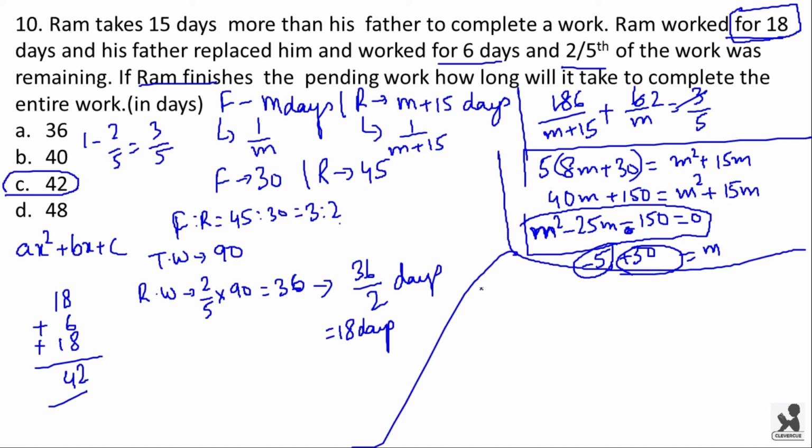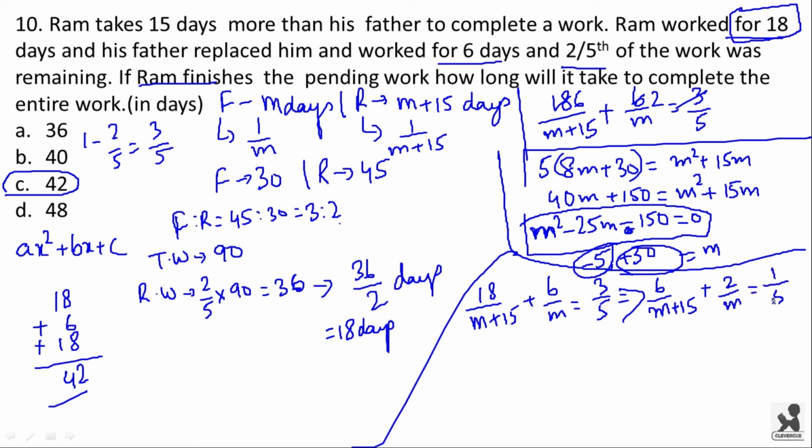Here from this equation we can directly solve the value for m. Let us see how. Here we have 8 by m plus 15 plus 6 by m is equal to 3 by 5. This equation can be written as 6 by m plus 15 plus 2 by m is equal to 1 by 5. Here you can see that there is 6 in the numerator towards our left hand side.